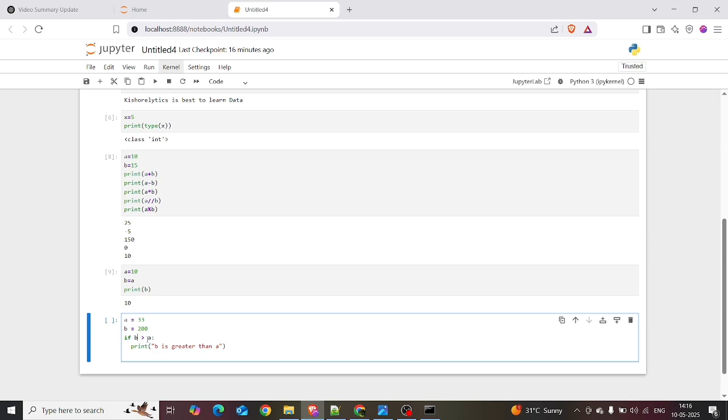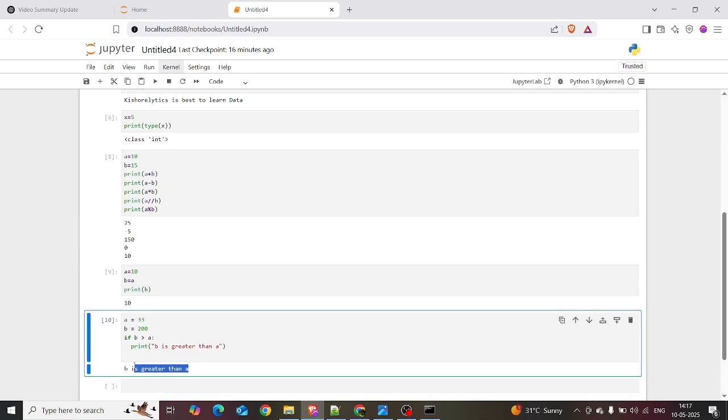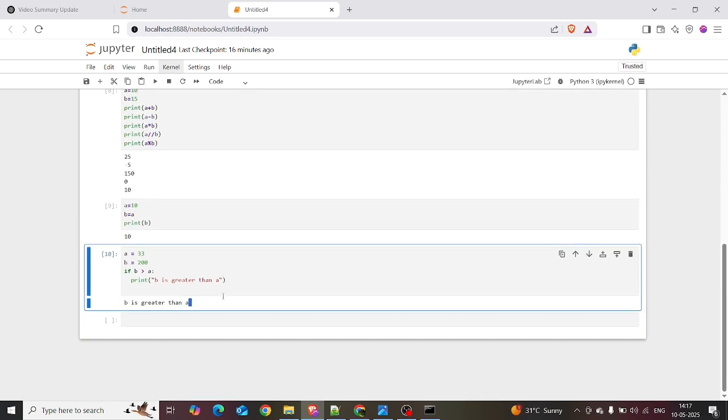If b greater than a, there comes the comparison operator: print b is greater than a. Yes, 200 is greater than 33, so the output is right: b is greater than a.